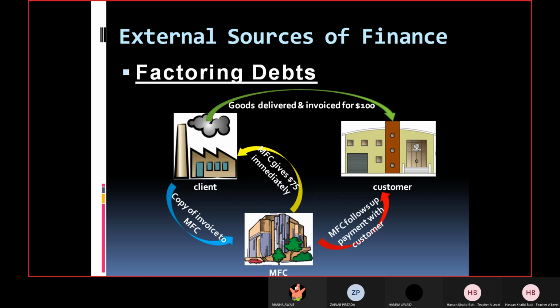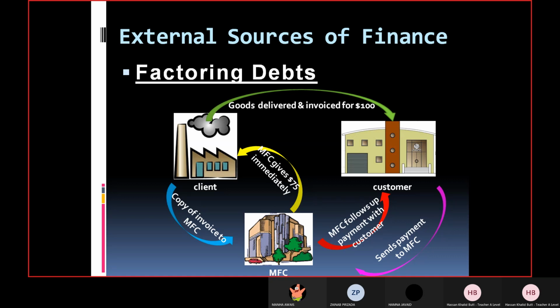And then later on, MFC will present that invoice to the customer, and the customer will pay the amount to MFC rather than to the client. Why? Because now MFC can prove that I am the one to collect that amount.